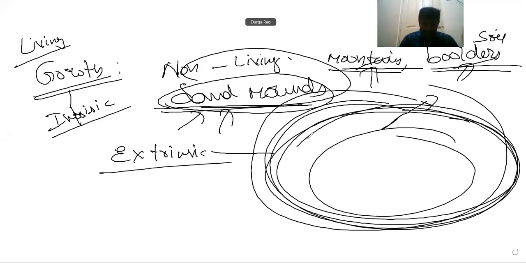So here, the growth process in living beings we can consider as intrinsic as well as extrinsic. But in non-living beings, growth is only an extrinsic feature.